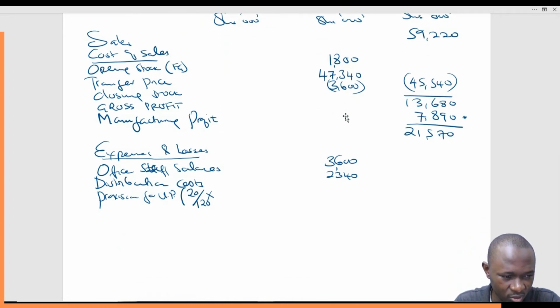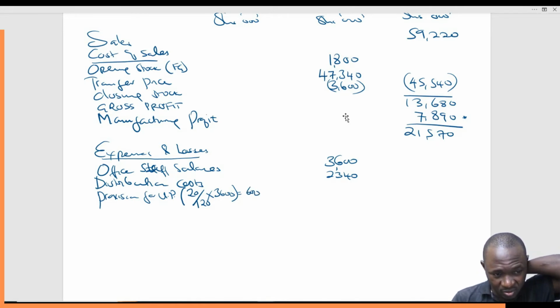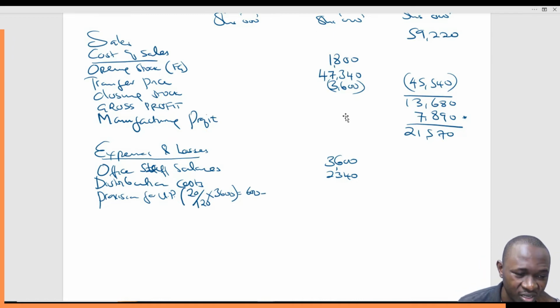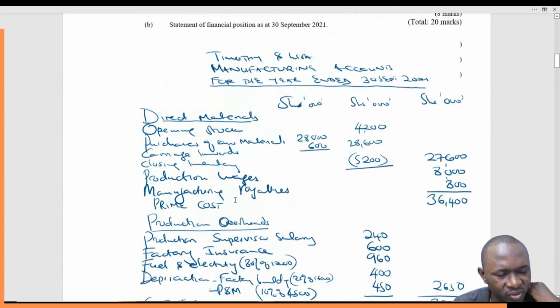So 20% of 3,600, that will give us 20 divided by 120 times 3,600. That gives us 600. So 600 minus what we had already provided as provision. I am forgetting that figure.